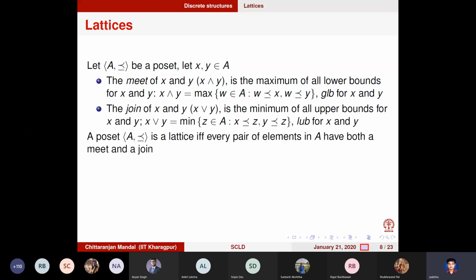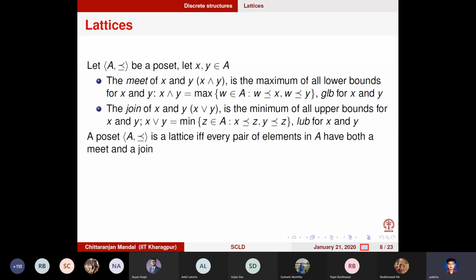Similarly, take the common lower bound of x and y, take the maximum among them. That is the meet. Okay, that is the meet. So let me just complete this definition, and then I'll pictorially explain what it means. All right. So a partially ordered set, a poset, is called a lattice if every pair of elements has both meet and join. Then that poset would be called a lattice.